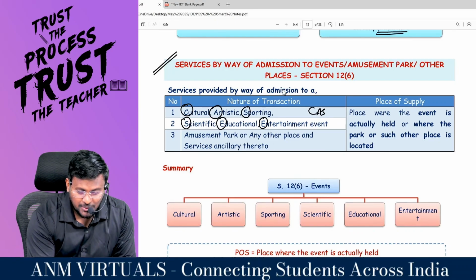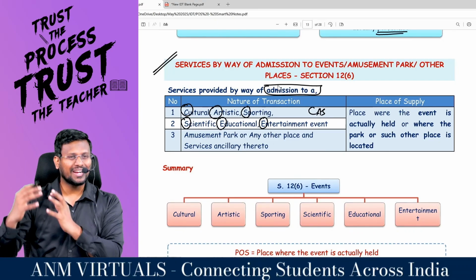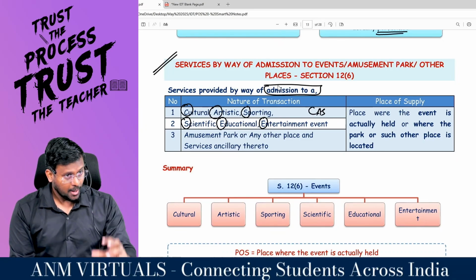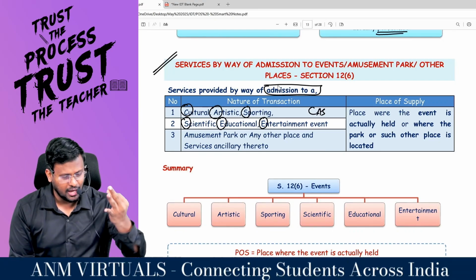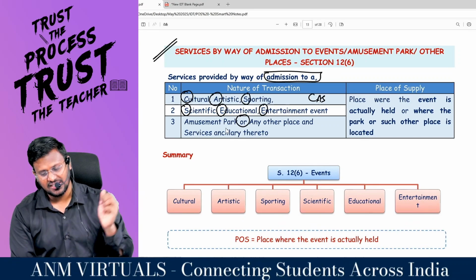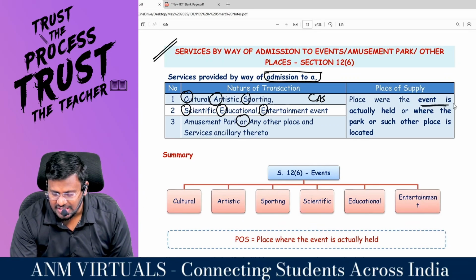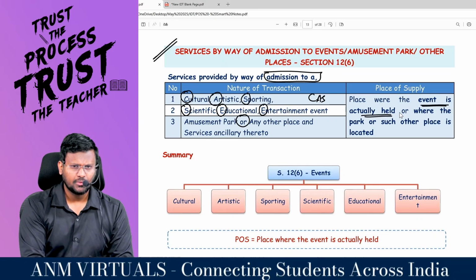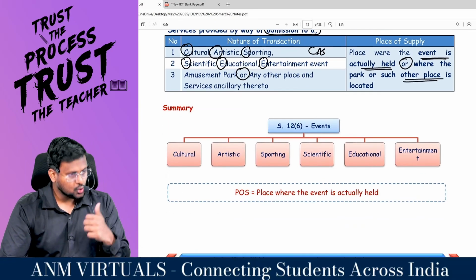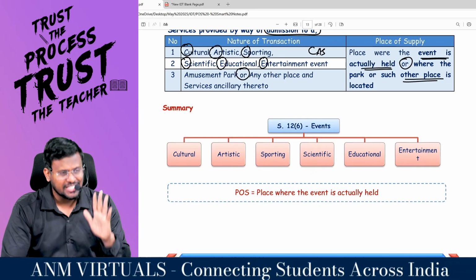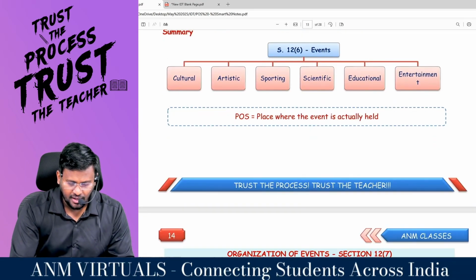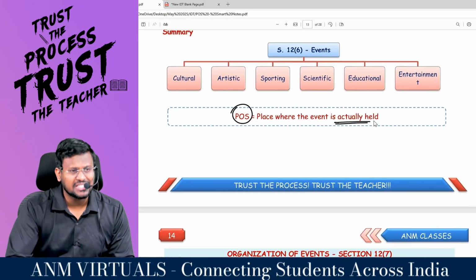Service provided by way of admission to a program relating to cultural, artistic, sporting, scientific, educational and entertainment events, or to an amusement park or any other place, or service ancillary thereto: the place of supply is the place where the event is actually held, because this is a performance-based service, or where the park or such other place is located. So if you are providing admission to these six kinds of events, the place of supply is the place where the event is actually held.